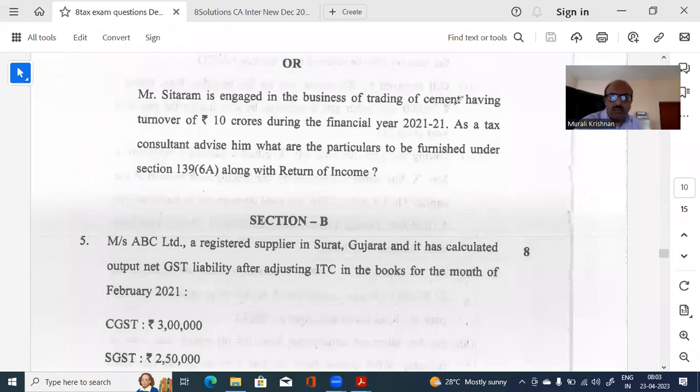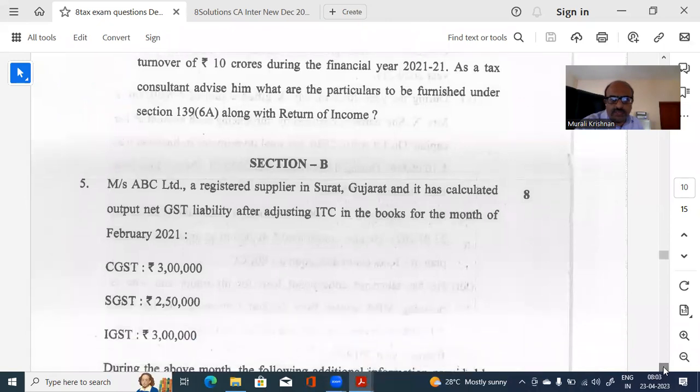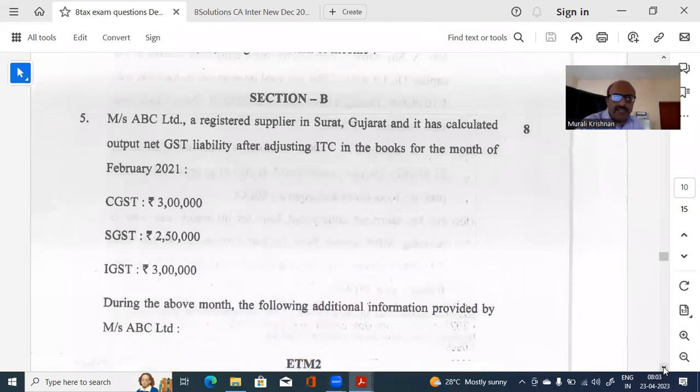So let's move on. This is the first problem in that second part. It's 8 marks. This problem is a little different from the way we have discussed till now.